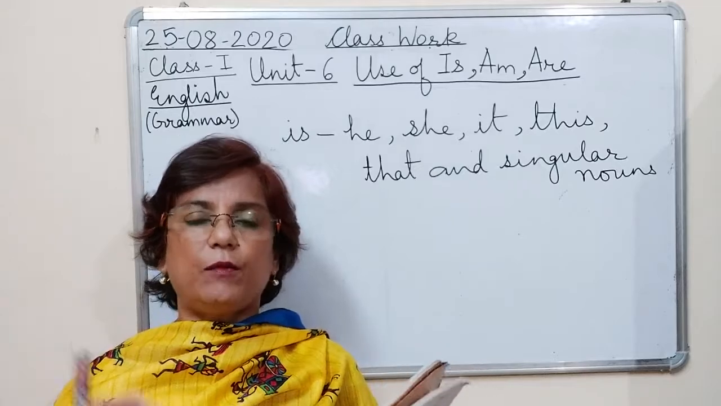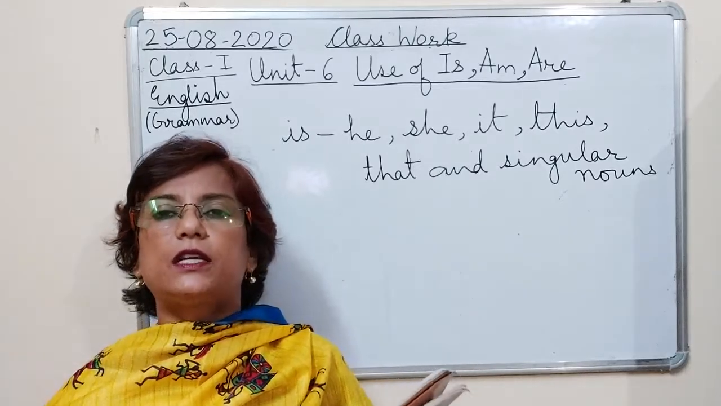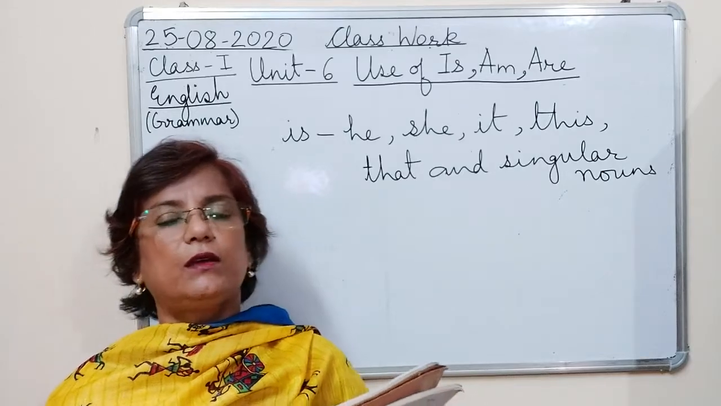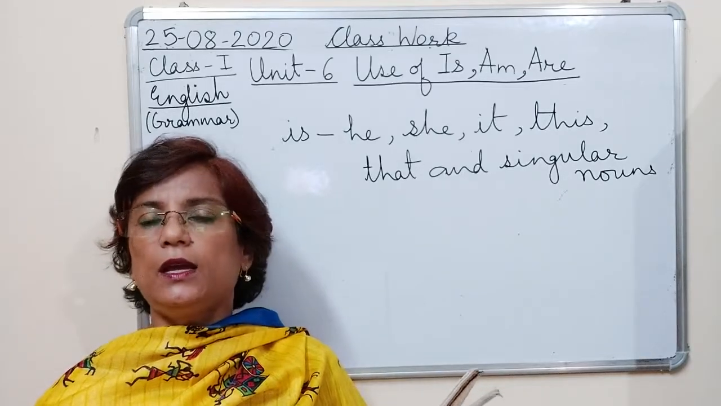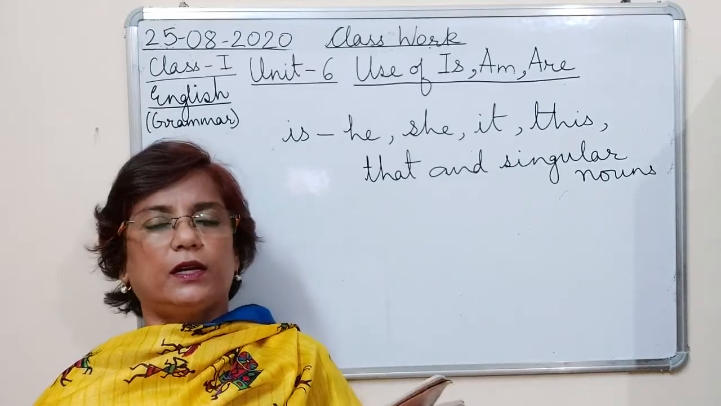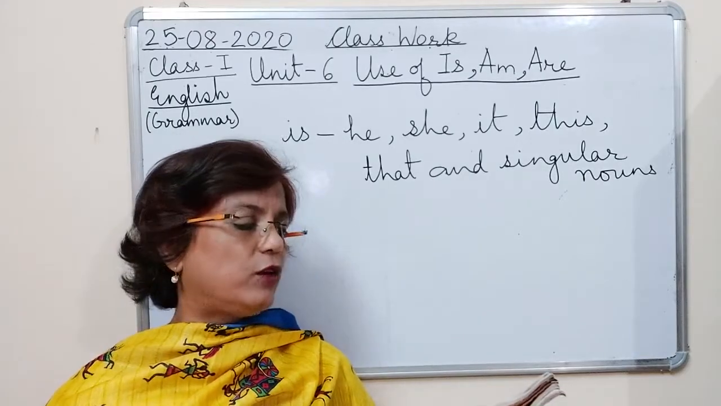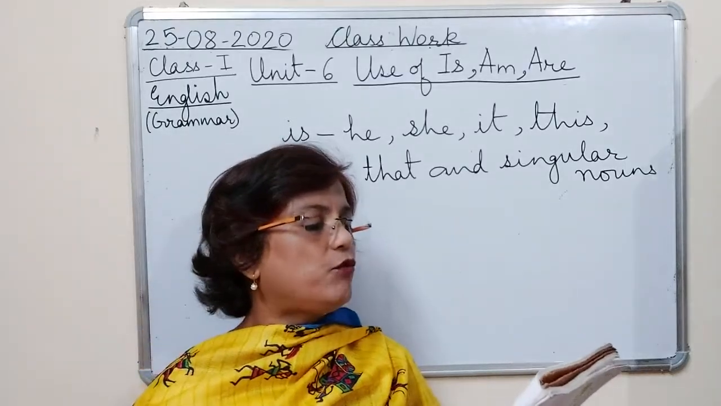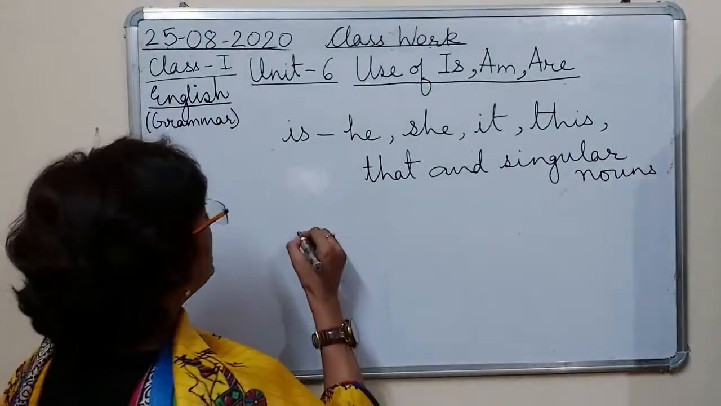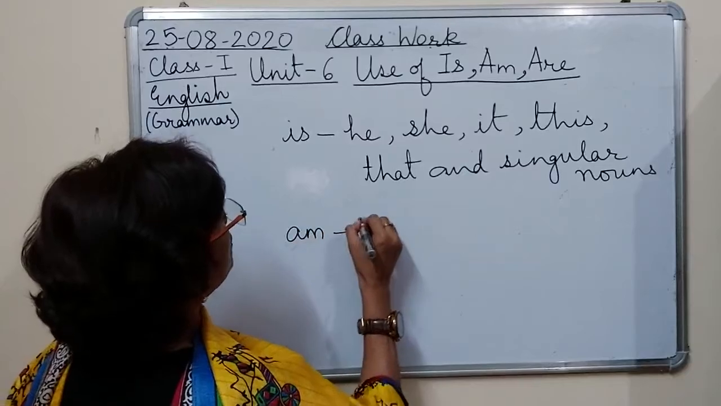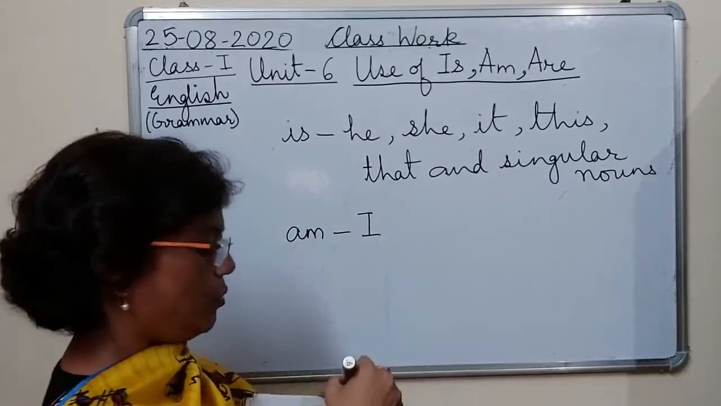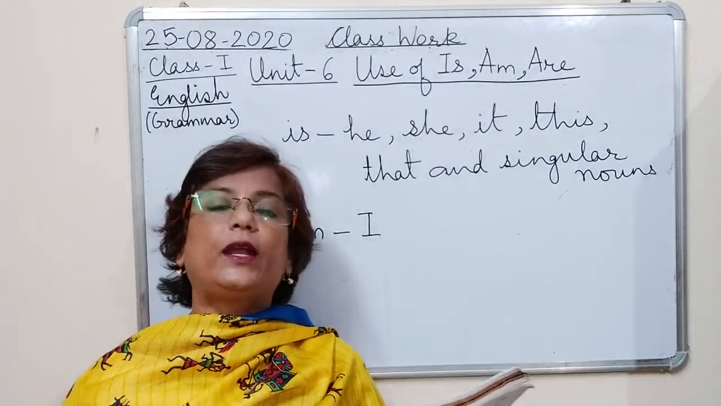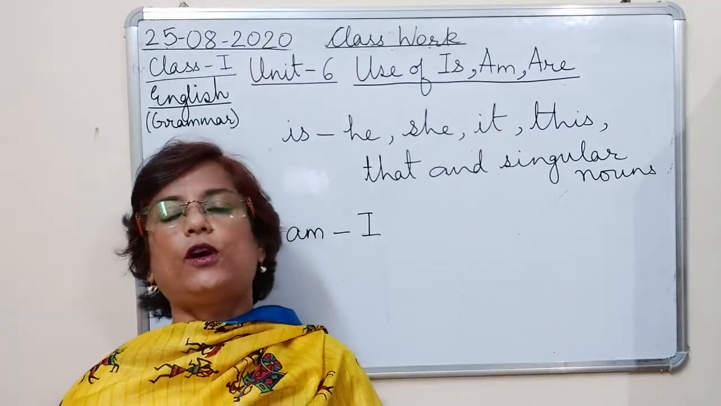ठीक है? I am a girl. I am 6 years old. I am very pretty. ठीक है? I am a good runner. I am very good in studies. When you talk about yourself, so we use am with I. Am is used only with I. Okay? I am is used when a person tells about himself or herself.